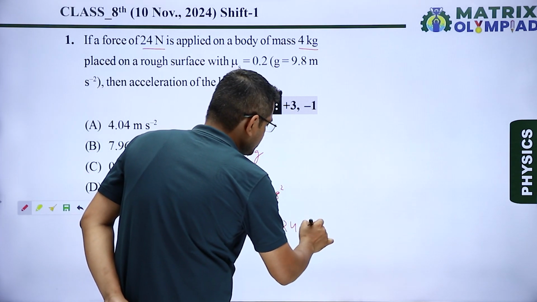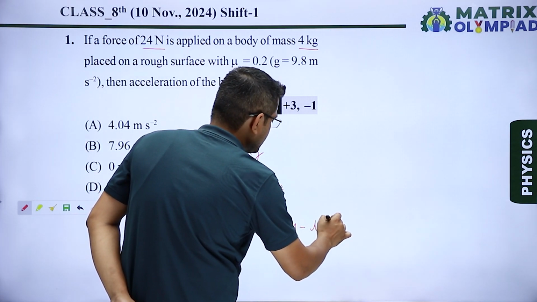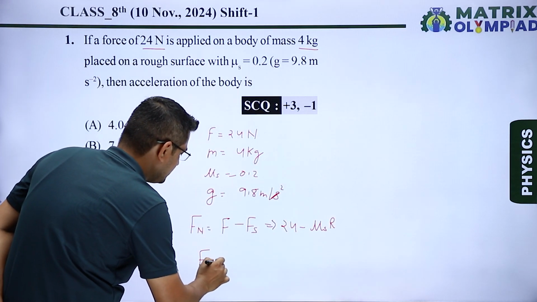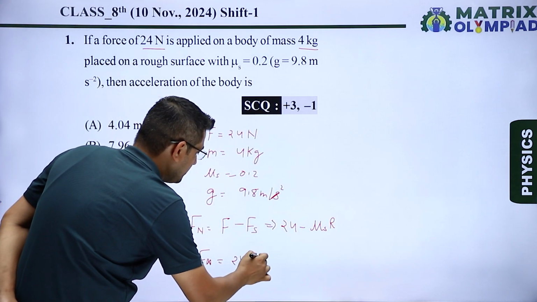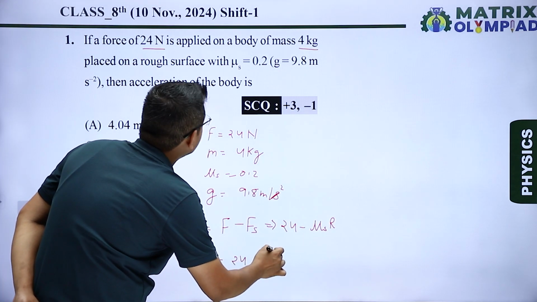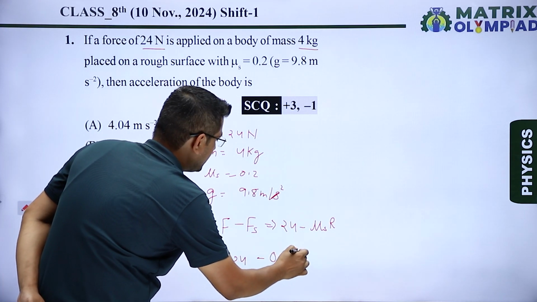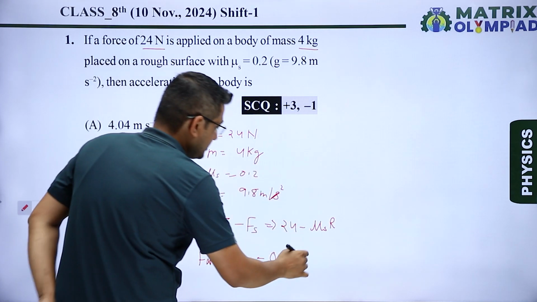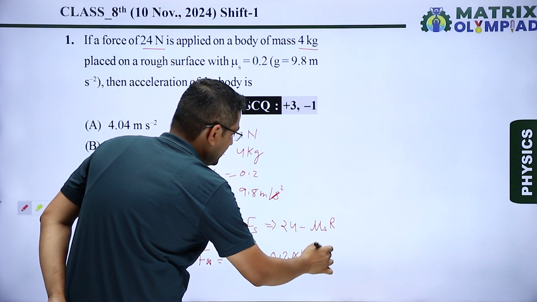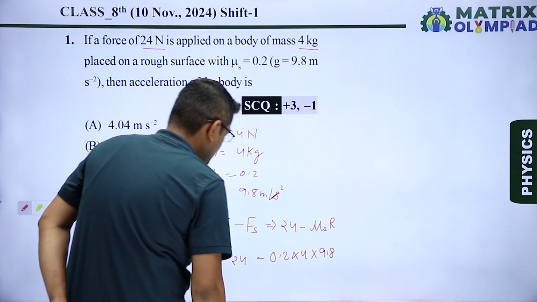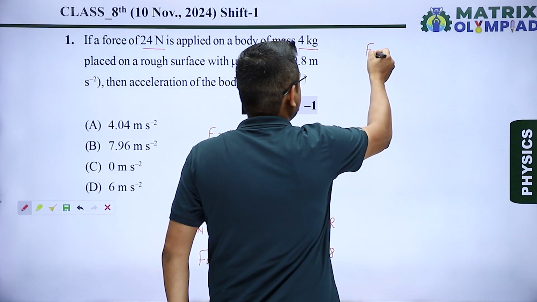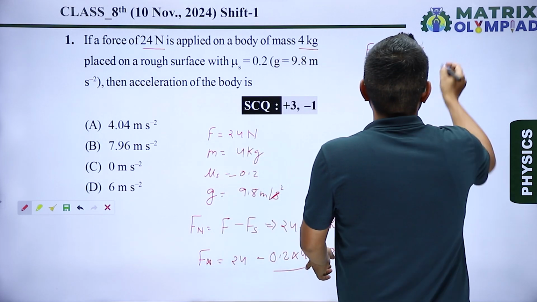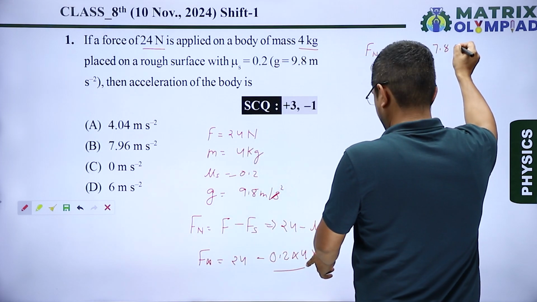That is mu s R. So F net equals 24 minus, mu s value is 0.2 multiplied by R, whose value is mg. M means mass of object, that is 4 multiplied by 9.8. On solving this, F net is equal to 24 minus 7.84.